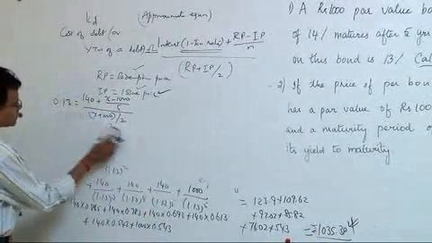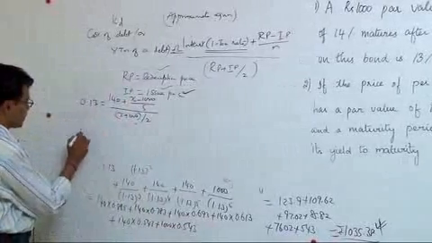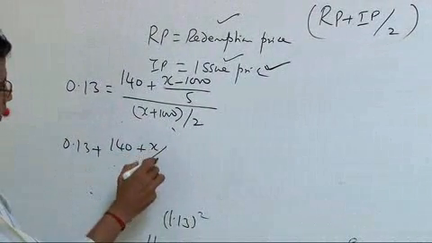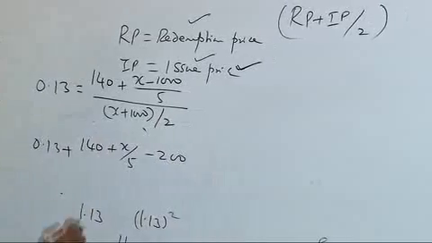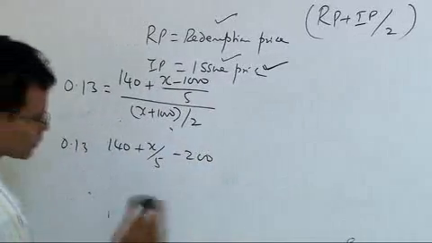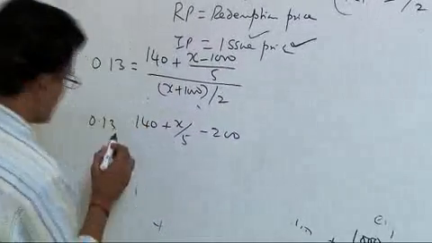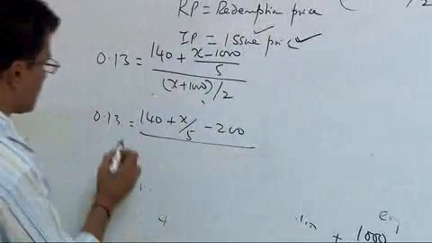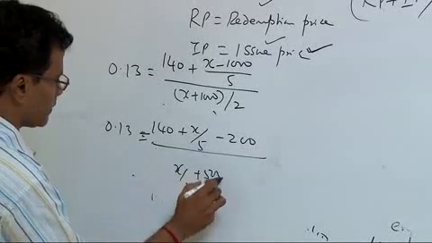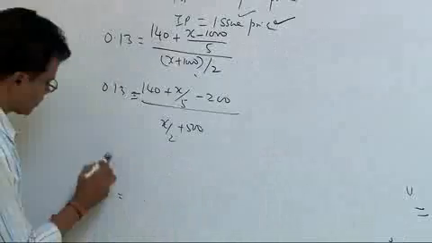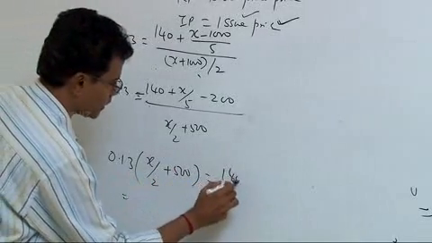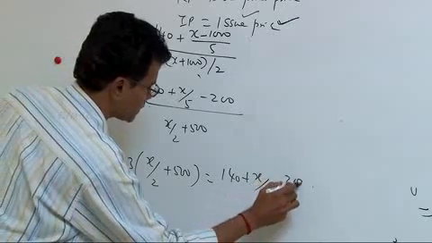Solving for X, this equation: 0.13 is equal to 140 plus 1000 minus X by 5, divided by X by 2 plus 500, that is 0.13 into X by 2 plus 500 is equal to 140 plus 1000 minus X by 5, that is 140 plus 200 minus X by 5.